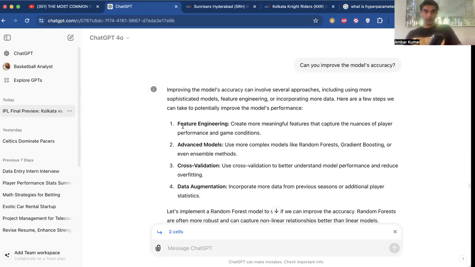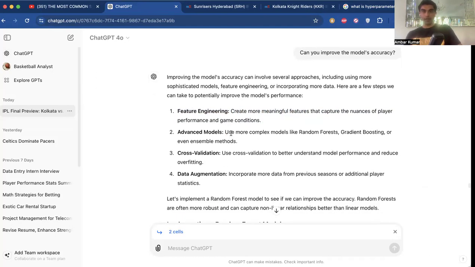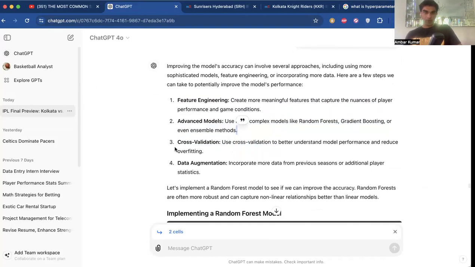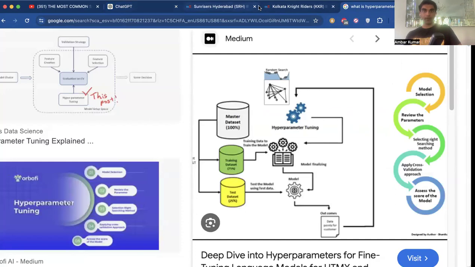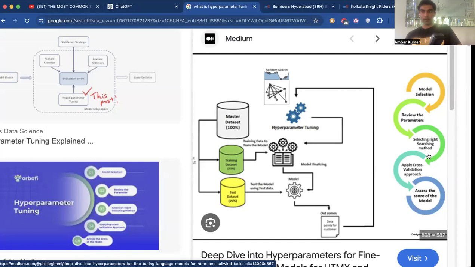So this is where feature engineering comes into a very important model, where we're creating more meaningful features that capture the nuances of player performance and game conditions. And we use advanced or complex models like Random Forest, XGBoost, which is gradient boosting, or ensemble methods. And then we cross-validate that. But let's go into hyperparameter tuning a little bit. Hyperparameter tuning is where we start with the model selection, we review the parameters, and then we select the right searching method, apply the cross-validation approach, and assess the score of the model.